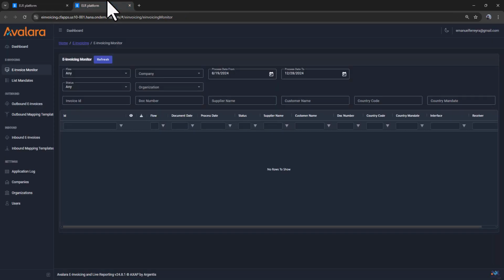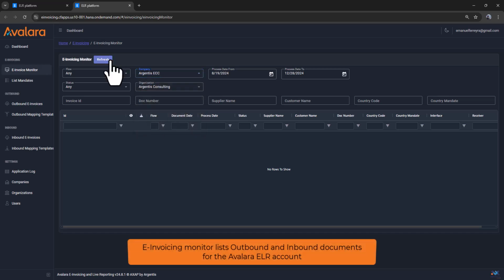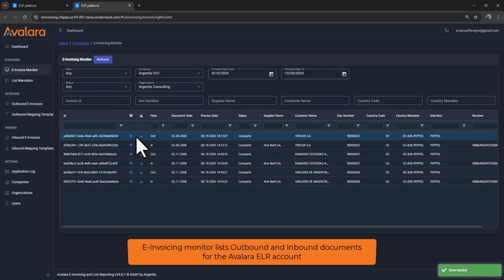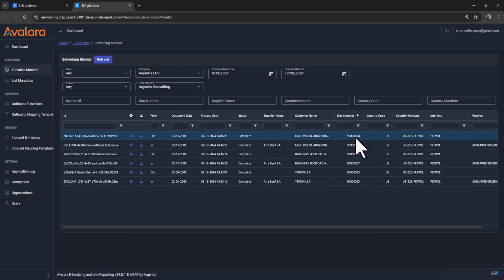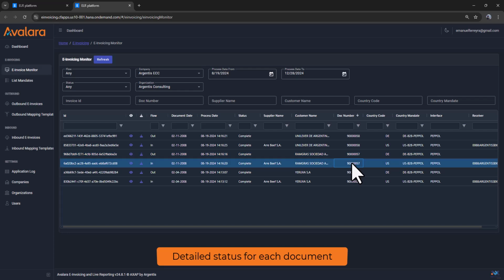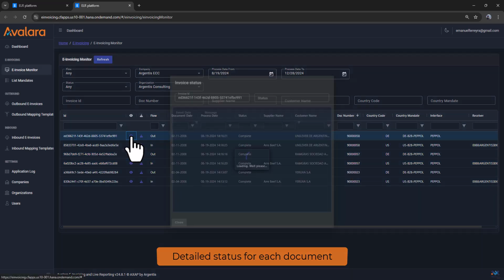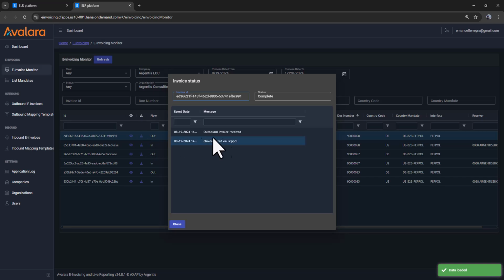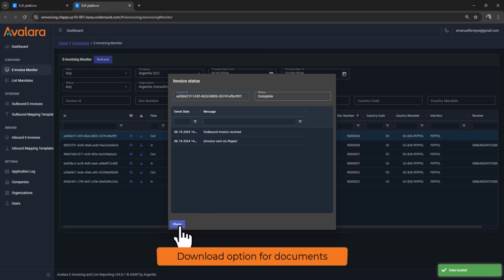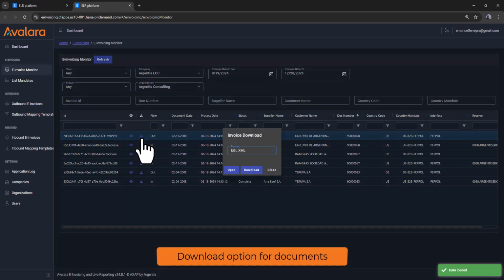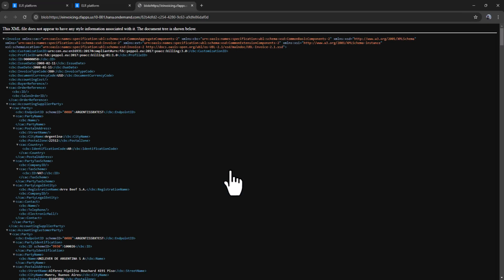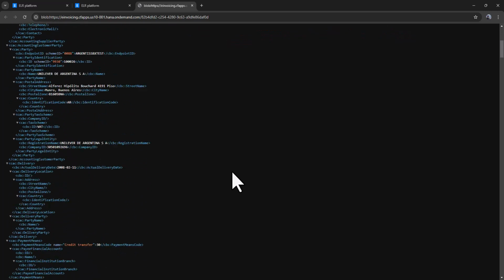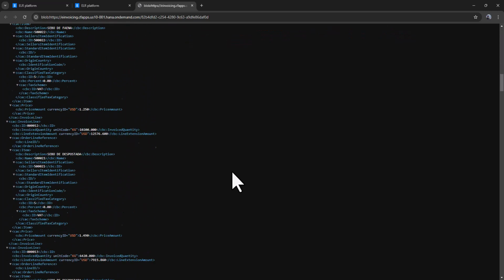From the e-invoice monitor module, you can list outbound and inbound documents in the ELR account. This is a similar view to the one available in your ELR console. These are the e-invoices we have just submitted. For each document you can check detailed status of the processing events. And of course you can download the e-invoice document, in this case using the Universal Business Language format. The list of available download formats for the e-invoice will depend on the country mandate used for the e-invoice.